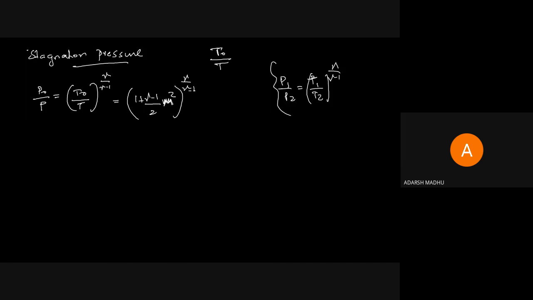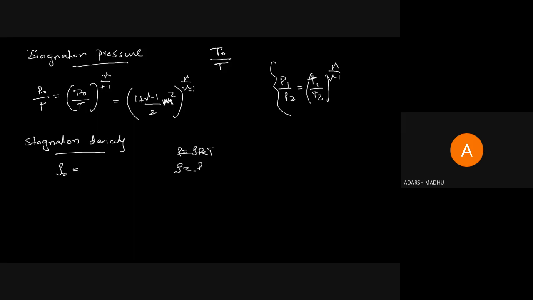Gamma by gamma minus 1. Stagnation pressure. And like stagnation density, same method, stagnation density. There are two equations. First is rho naught. Rho naught equal to P equal to rho RT. That is rho equal to P by RT.